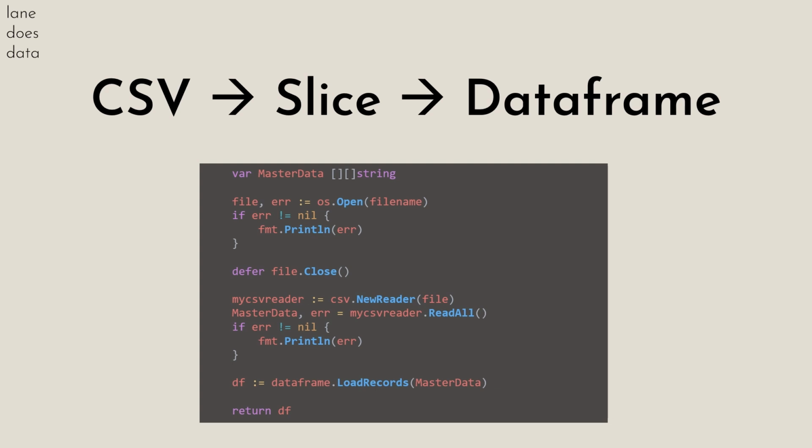Next, we create our CSV reader. We read all of the data to our master data file or our master data object. And then lastly, we use load records from Gota to actually load our data frame. And that's it for that step there.